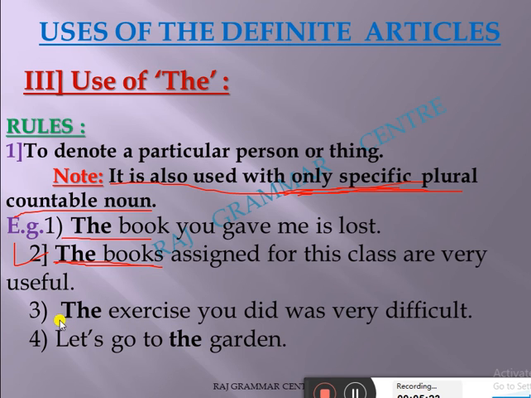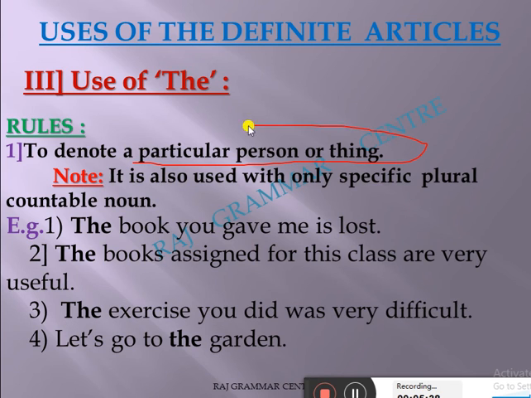Here I am talking about a particular garden. Let's go to the garden. Here I am talking about a particular garden. So what will you keep in mind especially for this part? To denote a particular person or thing we use the. If it is a common thing, we use a. I taught that in the previous part. And the is used with the plural only in the case where it is indicating any specific plural countable noun.